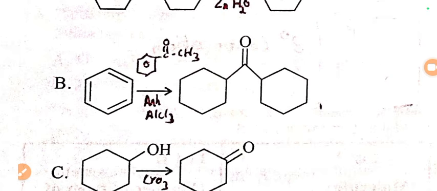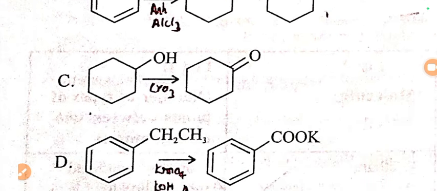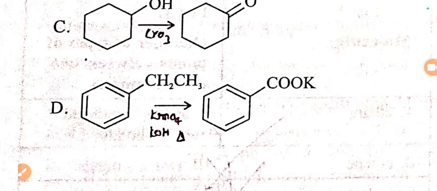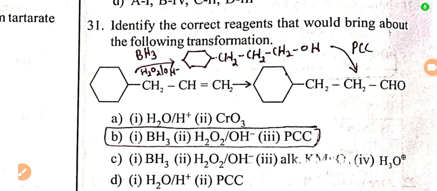Reaction B is for the conversion of benzene into 2 cyclohexanone, formation of ketone bond between the 2 rings. There must be use of acetophenone in the presence of anhydrous aluminum chloride. Option C, conversion of alcoholic group to keto group, requires CrO3. And option D, we need to convert the alkane into carboxylic acid. For that we need an oxidizing agent, potassium permanganate, in the presence of KOH, and we need to heat.